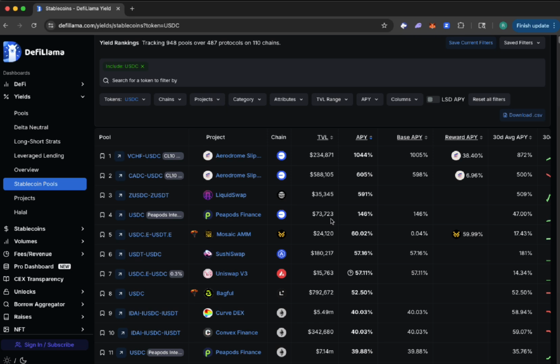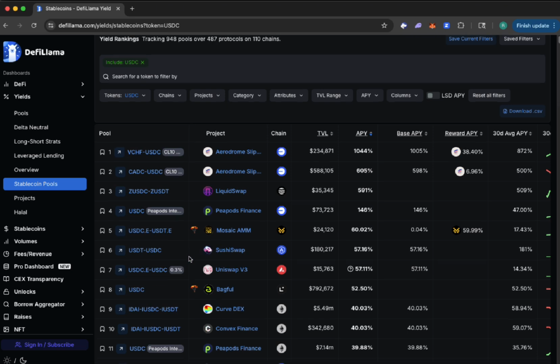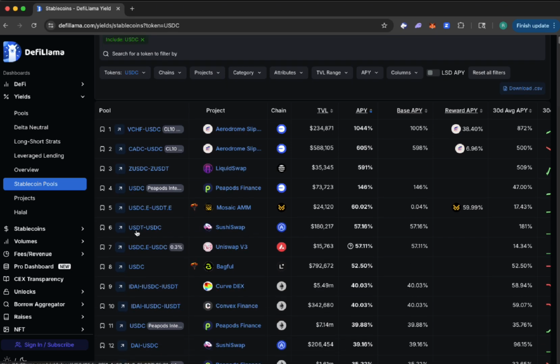Here's an interesting one. Peapods, 73,000, 146%, right? SushiSwap, USDC and USDT. It's a stablecoin pool. It's on the Arbitrum blockchain. It's got 180,000, which is not horrible in there, and it's paying a really, really high amount, 57.16%. That might be something to look into.